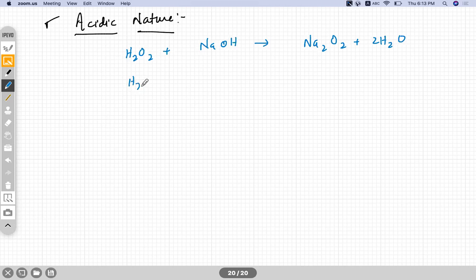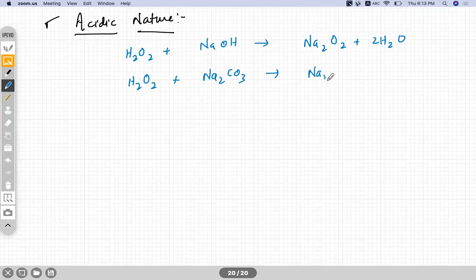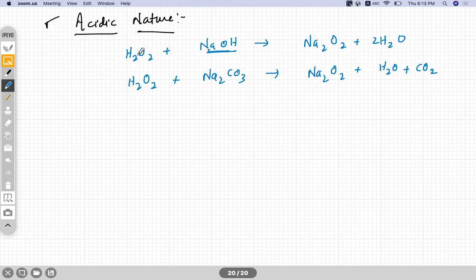It reacts with, suppose, Na2CO3. Again, it forms Na2O2 plus H2CO3, which decomposes further into H2O and CO2. This is the acidic behavior. You can understand, it is a base. Base reacts with a compound, giving water. So it is an acid-base reaction. Clear, understood?